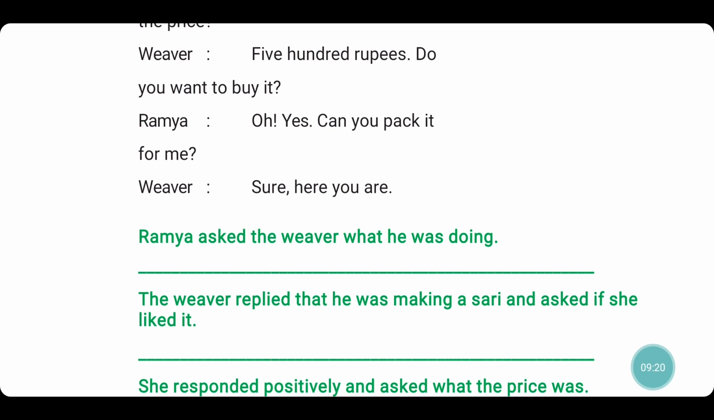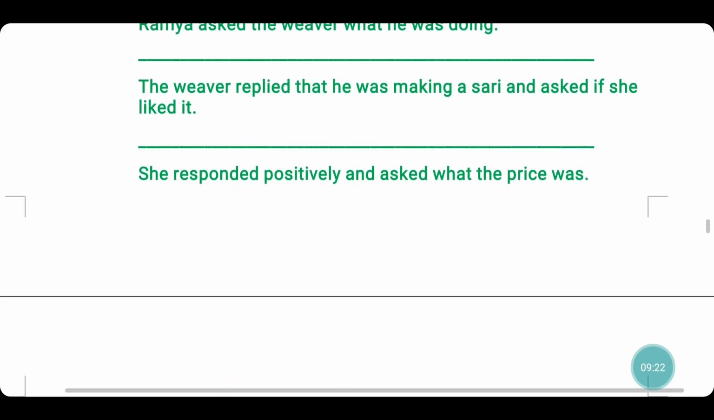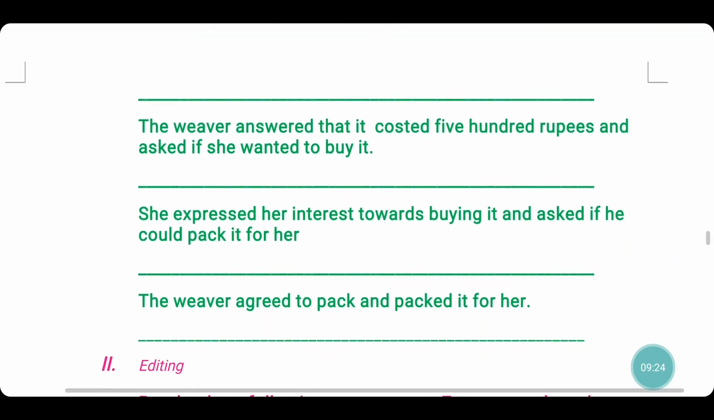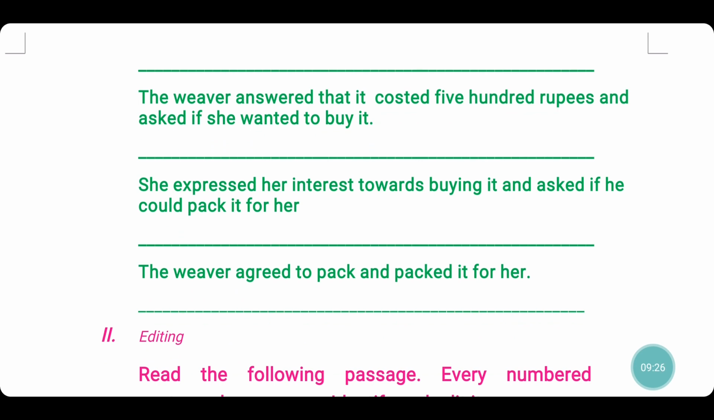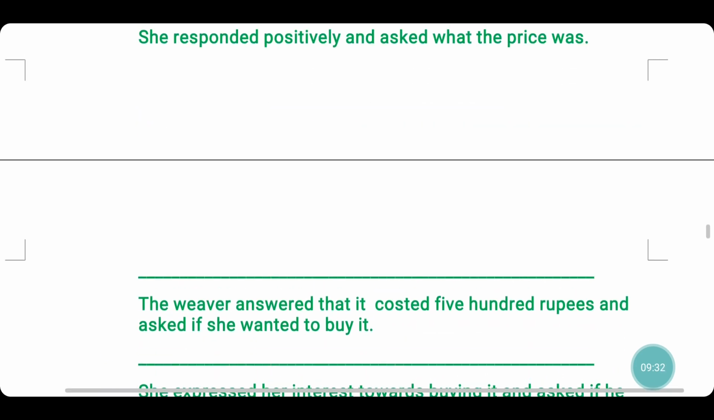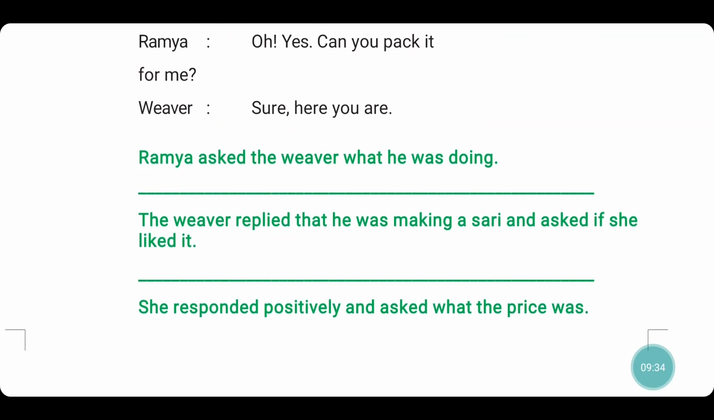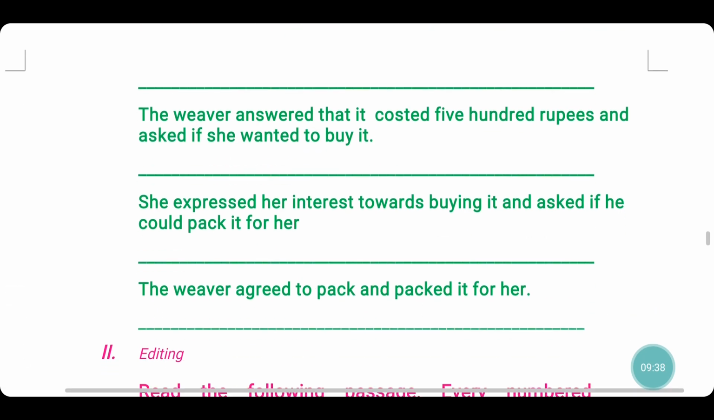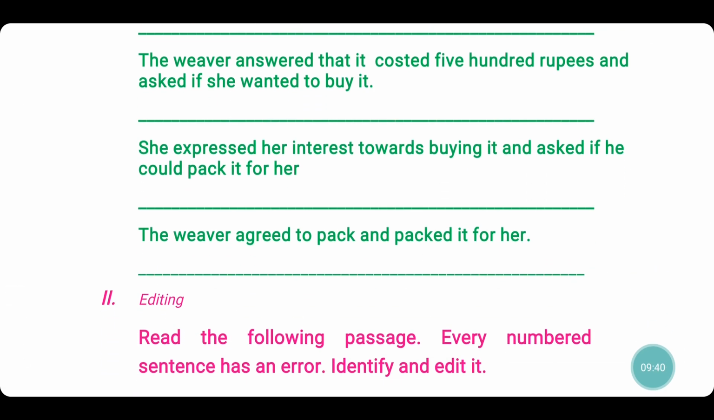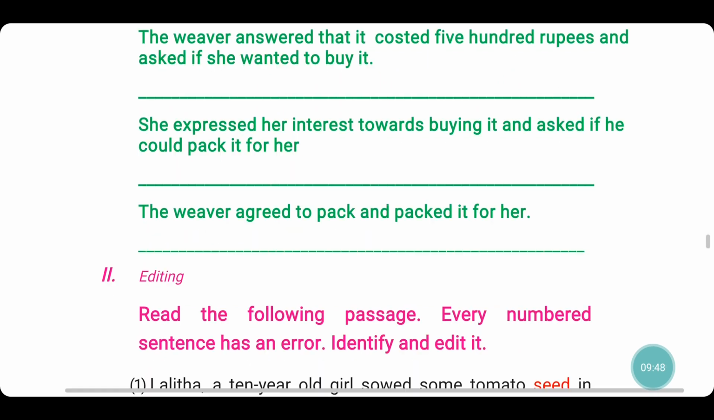Ramya says, "Oh yes, can you pack it for me?" She expressed her interest in buying it and asked if he could pack it for her. And on to the last dialogue, weaver. "Sure, here you are." The weaver agreed to pack and packed it for her. So this is how you change direct speech into indirect speech.